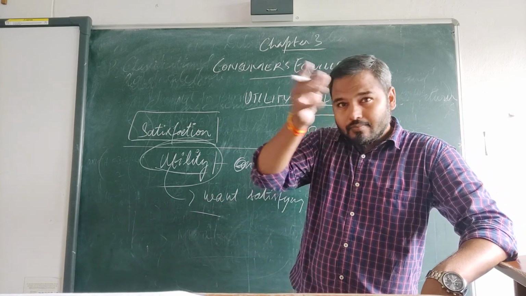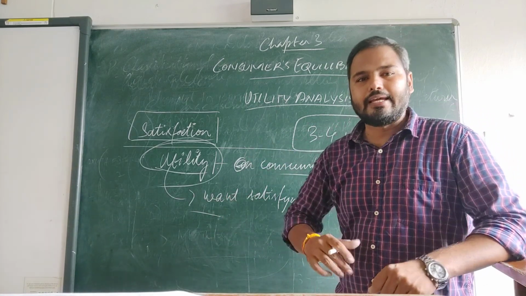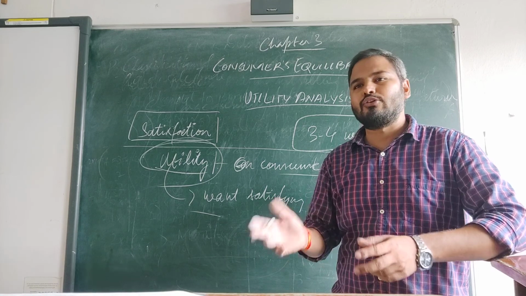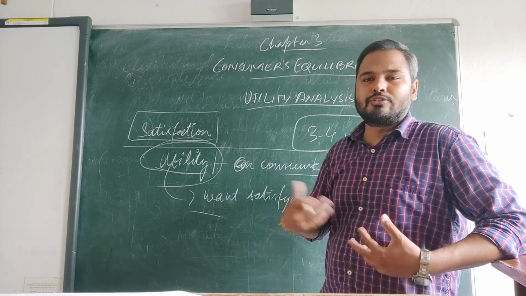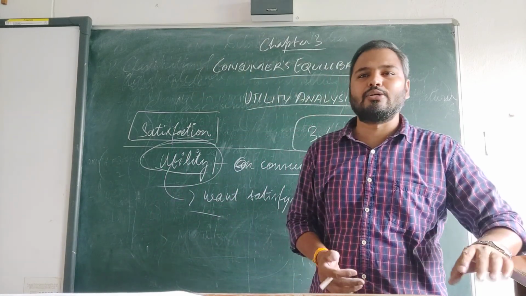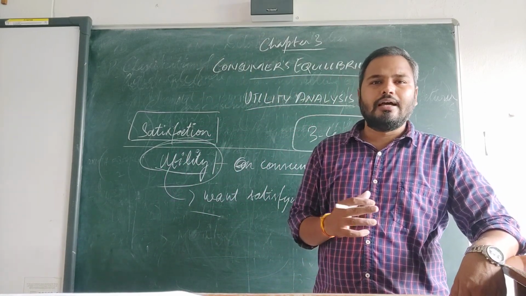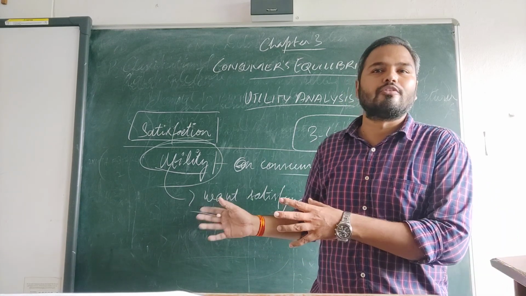Now, see, you like some goods too much. Like if we talk about mango, if it is mango season, you want to eat mango. Inside your mind there is a demand that you want to eat mango. But have you found any time that when you eat too much mango, your mind is full of that thing?